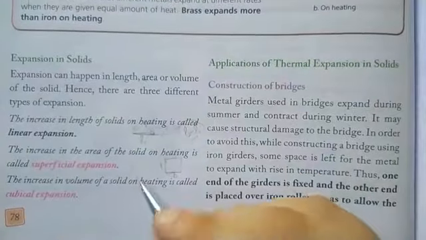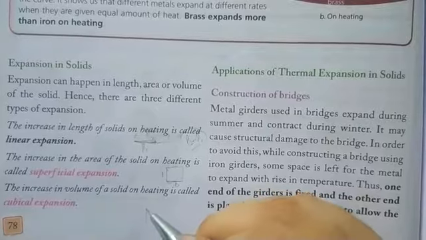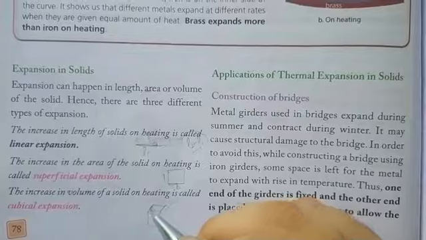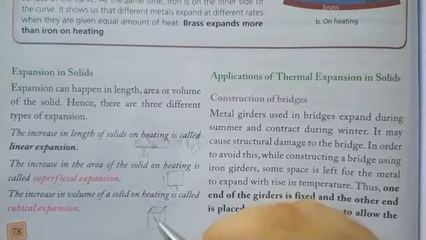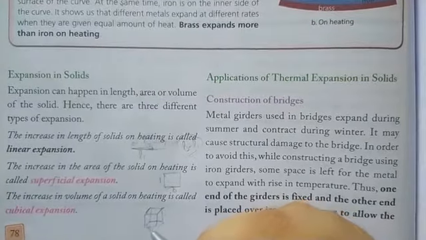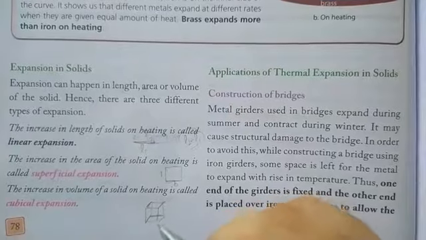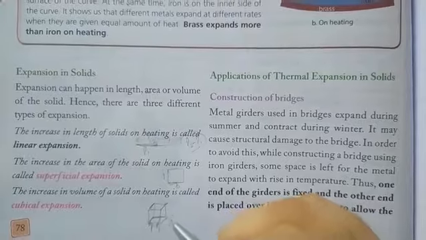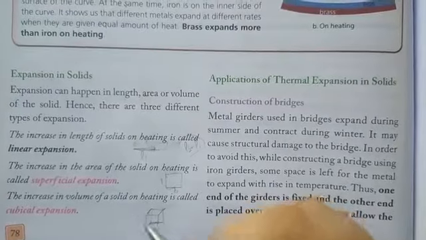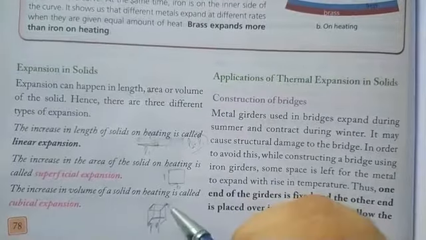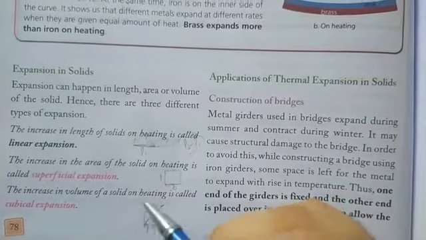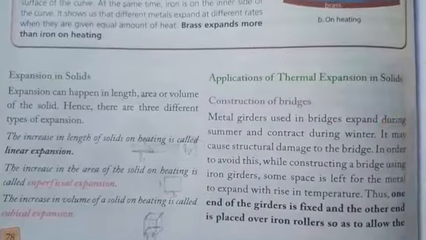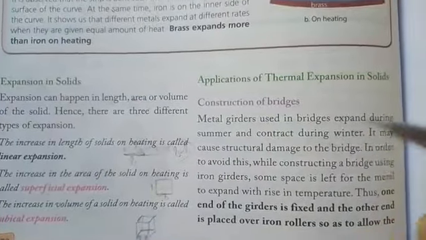Next is if we take a cubical solid, and the cubical solid will have the 3 dimensions, length, breadth and height. And when we heat this cubical solid, then what will happen? The length, breadth and height of this cubical solid will increase, and this increase in the volume of a solid on heating is called cubical expansion. So these are the 3 types of expansions in solids.